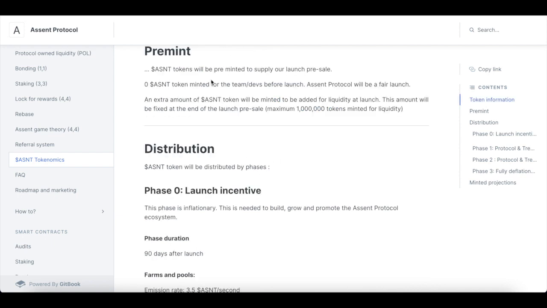So they do explain that the tokens will be pre-minted, some of them at least, and this is at the launch, so just around this time. So an extra amount of ASNT token will be minted to be added for liquidity at launch. This amount will be fixed at the end of the launch pre-sale, maximum 1 million tokens minted for liquidity.